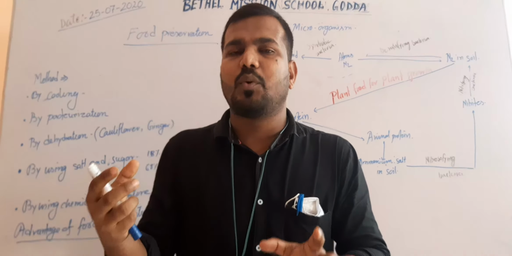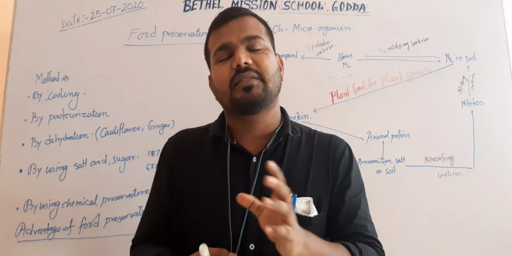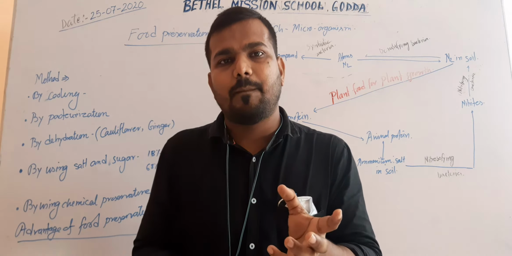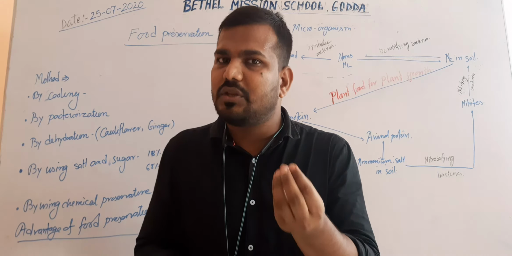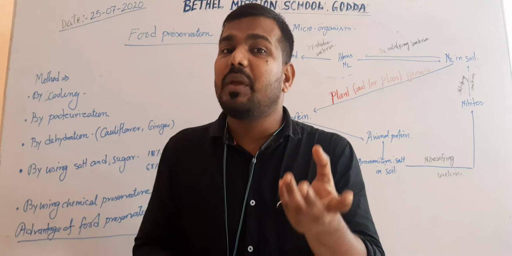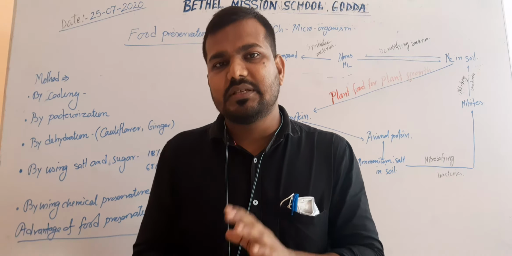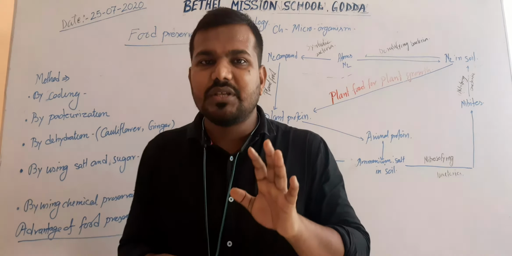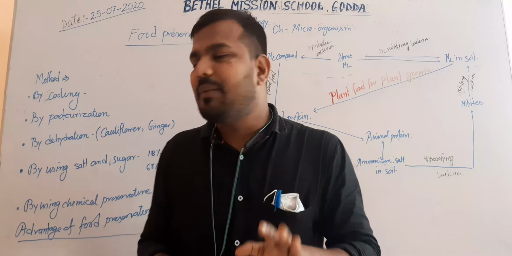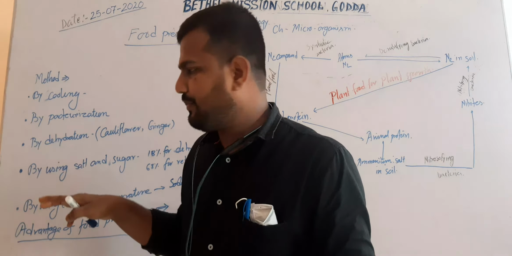So when food materials like pickles are kept under the sunlight, the water present within the food materials evaporates by absorbing the sunlight. This is the commonest method of dehydration. Even by using dehydration, we can preserve some vegetables like cauliflower or ginger.